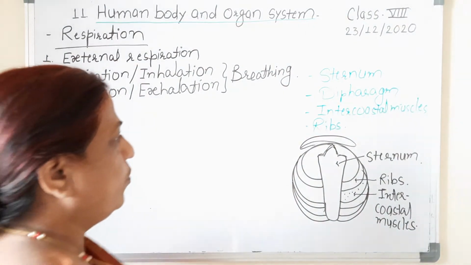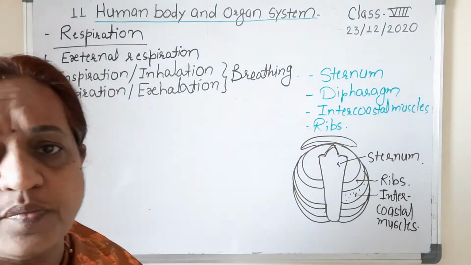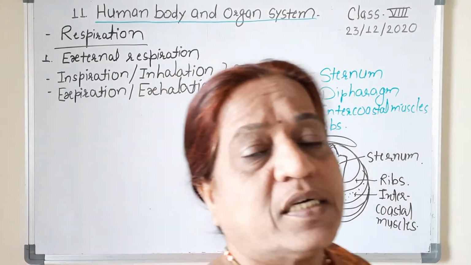So in that way, 4 parts in the body, the sternum, diaphragm, intercostal muscles and ribs, play an important role at the time of breathing.